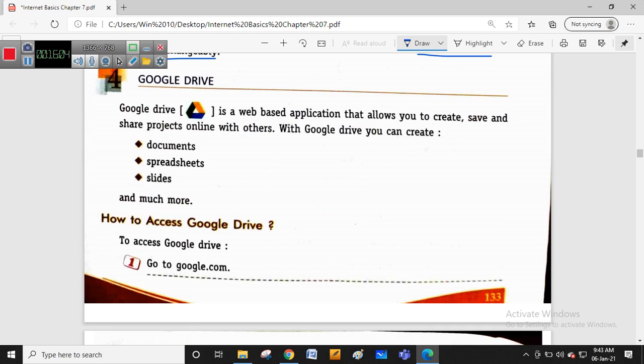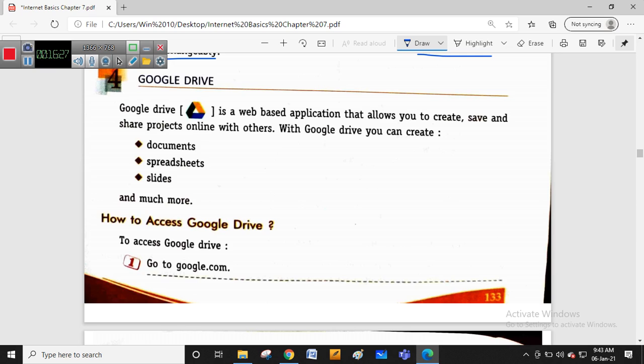So, Google Drive. Why are we getting the Google Drive concept here? The maximum size of a file or attachment we can send in an email is 25 MB only. When we cross that 25 MB, the attachments will automatically go to Google Drive. Google Drive is also a web-based application which allows you to create or share projects online with each other.